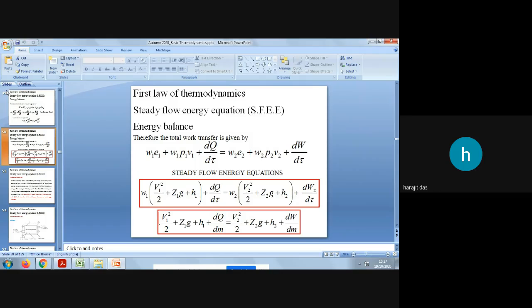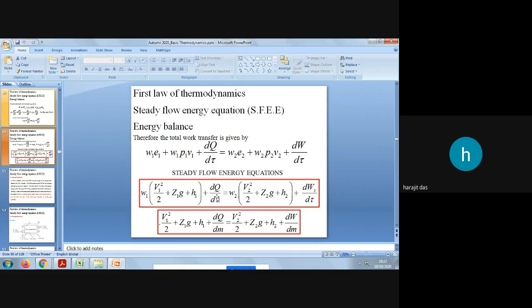Understood? Now, if you want to write the mass basis steady flow energy equation, then this one will be your mass basis equation, because what is w1? It is dm by dt. So mass basis will be dm by dm, so that term is not written. If the mass flow is constant, then dm by dm will be equal to 1, and here also dm by dm will be equal to 1, so no need to write it.